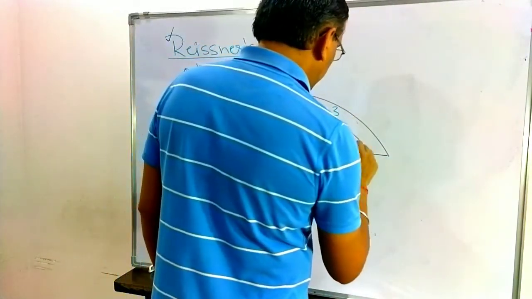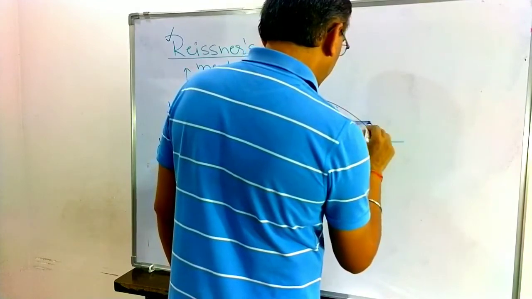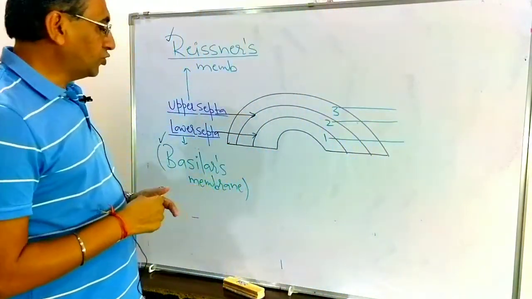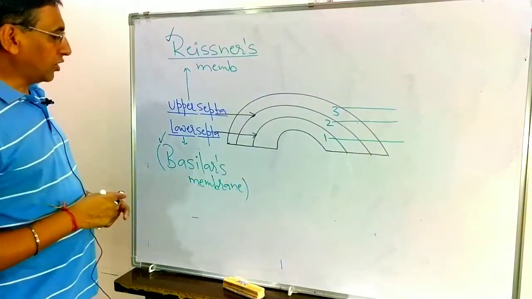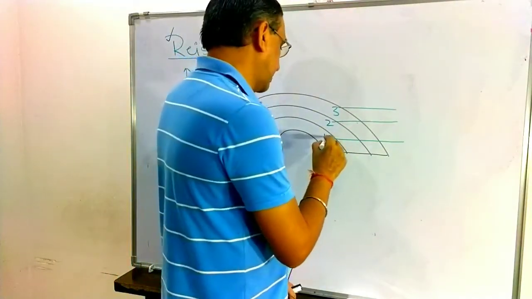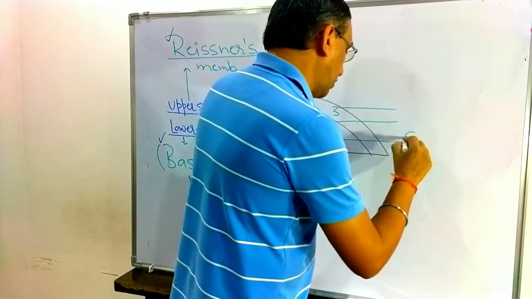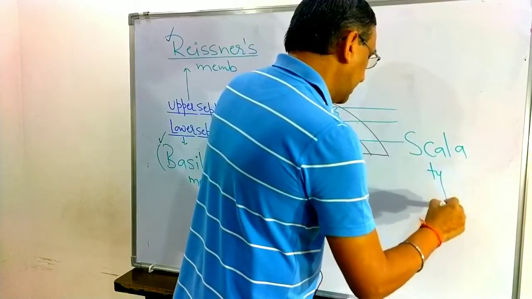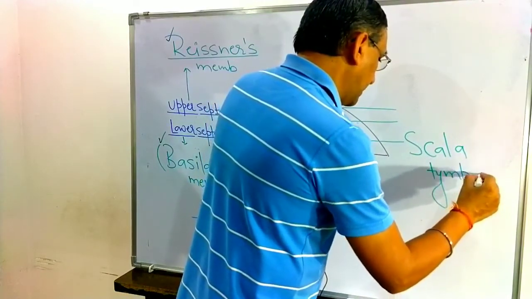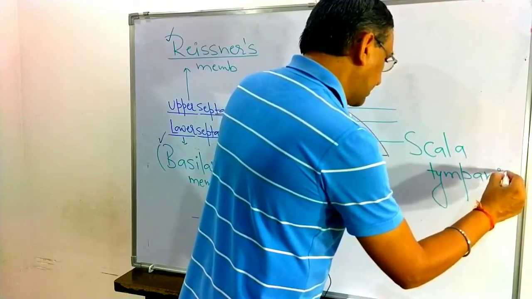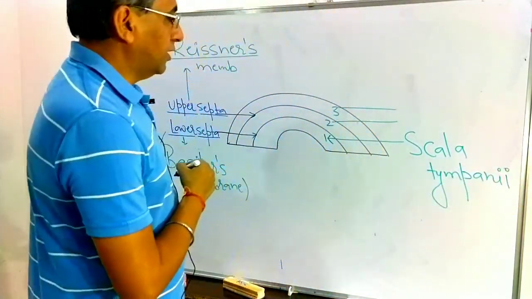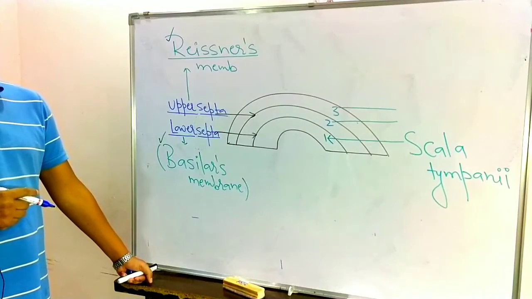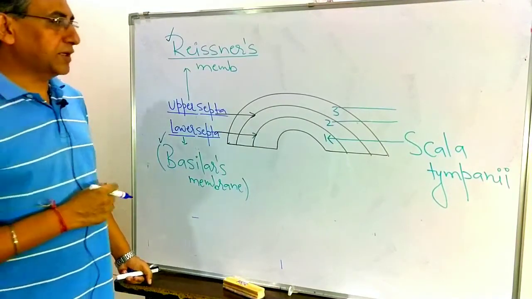Getting? This one is the lower chamber, this one is the middle chamber, this one is the upper chamber. The lower chamber is known as the scala tympani.